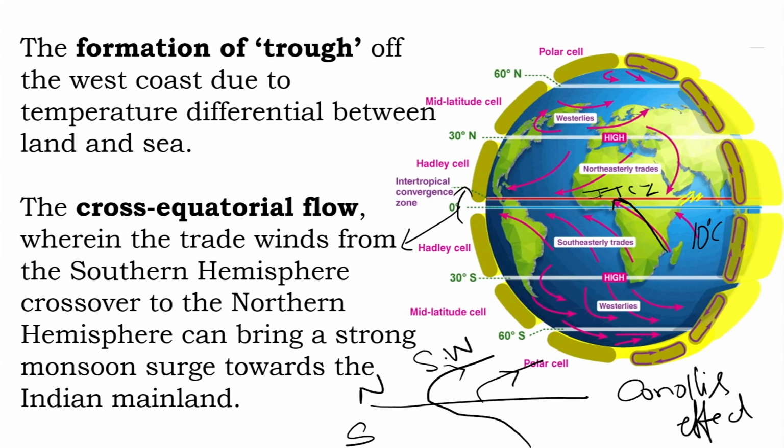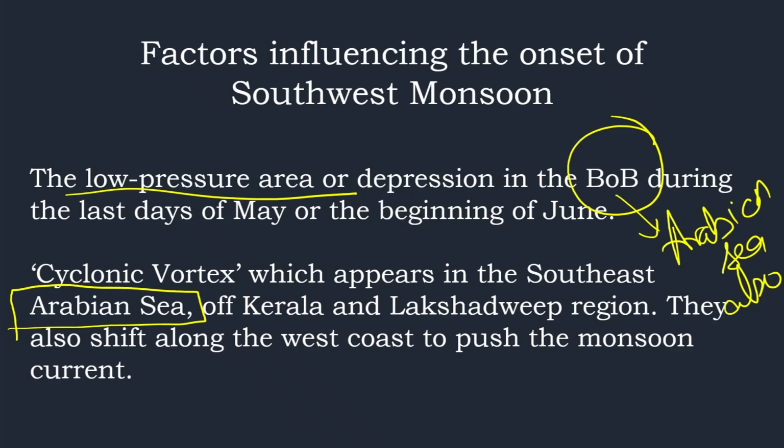So these conditions, the formation of trough in the western coast in the Arabian Sea region, the wind crossing over the equator, all these things we would have learnt in geography. But something new to be noted here is the low pressure region in the Bay of Bengal, and also sometimes even on the Bay of Bengal region. And then this new thing, this cyclonic vortex, which should be appearing at the Arabian Sea. These are some important factors which could affect the onset of the southwest monsoon.